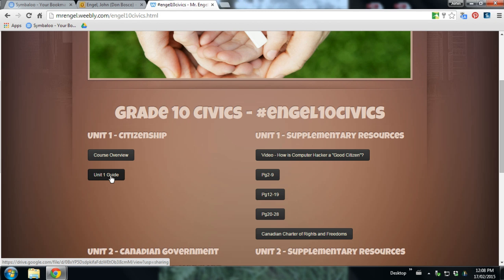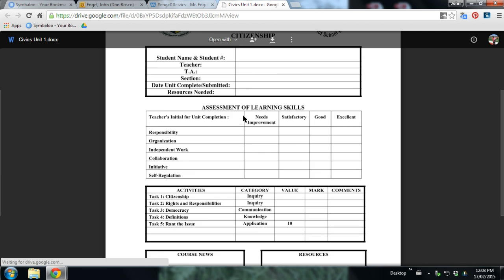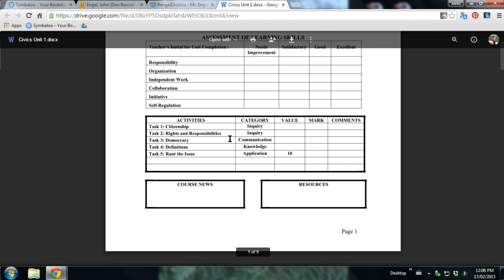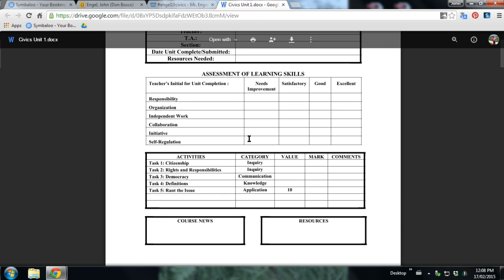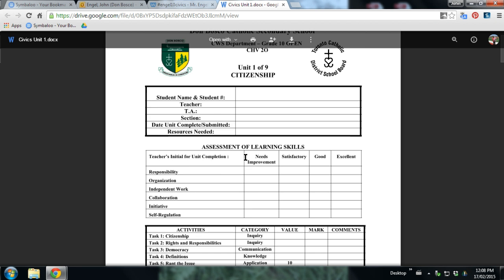So basically, what I do every time is I'm going to be opening up the unit guide. I'm going to take you through the unit guide, show you what the assignments are, and let you know how we're going to get through these units.